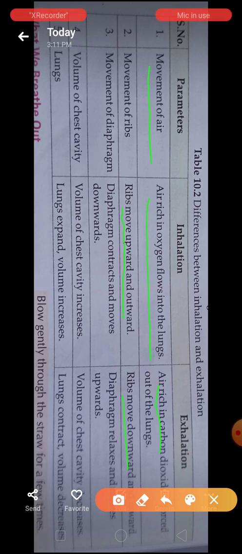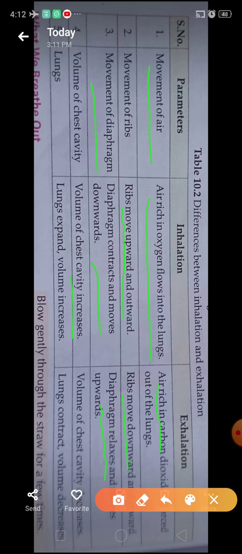Next, the movement of the diaphragm. In inhalation, it moves downward, and during exhalation the diaphragm relaxes and moves upward. Next, the volume of the chest cavity will increase in inhalation. When you inhale the air, you can feel it by putting a hand on your chest.